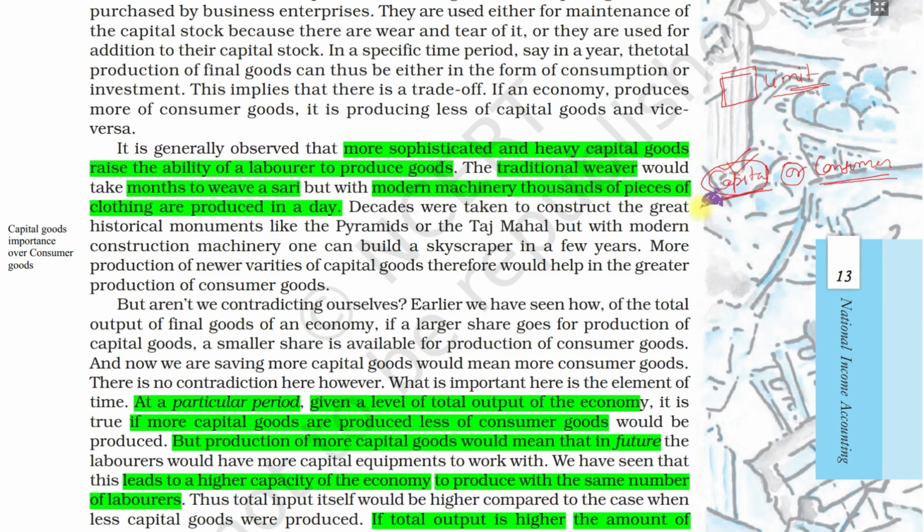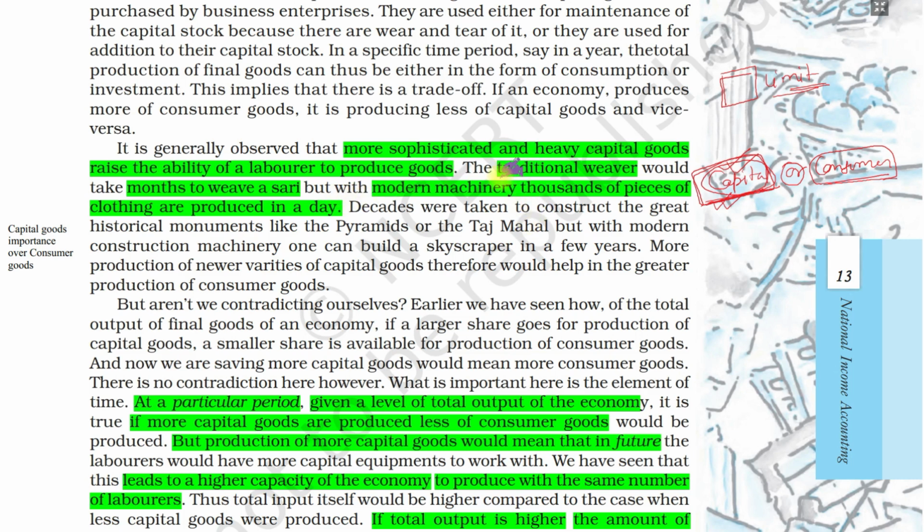Why? Because capital goods are very important for the economy. As we have learned earlier, capital goods industries produce capital goods, such as machines, and these help in the establishment of other industries. These are important because we need to set up diverse industries in different sectors. Therefore, an economy focuses on capital goods industries more than consumer goods industries.